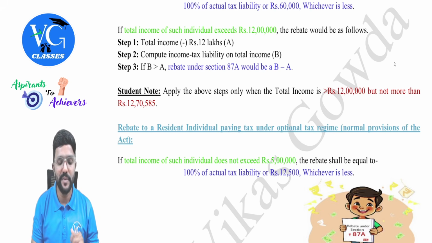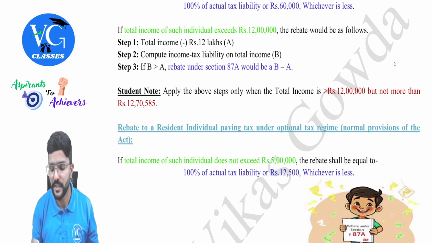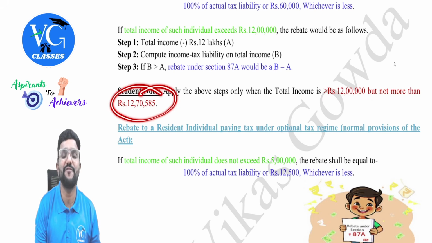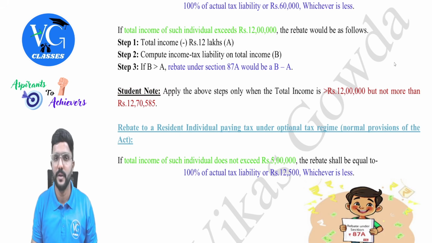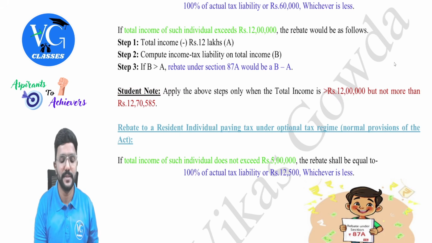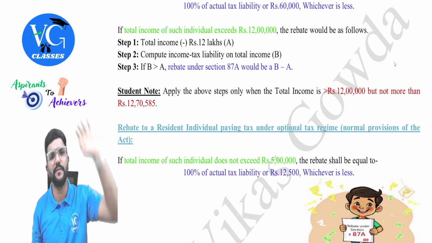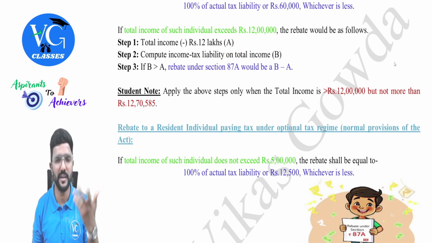And please apply these steps only when the total income of a resident individual following the default regime is more than 12 lakh, but up to 12 lakh 70,585. Try to remember this figure, or at least 12 lakh 70,000. So only if the total income is within this amount, please apply these steps. Sir, what if it is more than 12 lakh 70,000? For example, 13 lakh, 14 lakh, 15 lakh, then no need to apply this. Even if you apply and check, you will not get rebate.